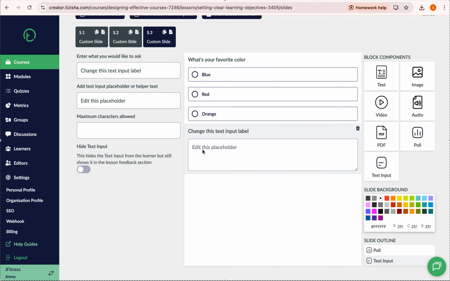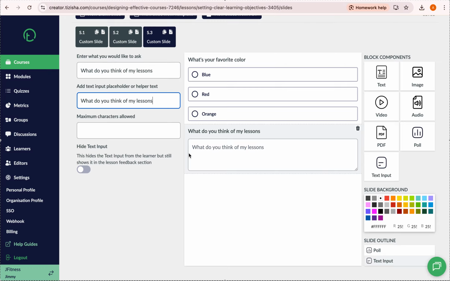So this is where people can now type in stuff. You can ask a question and people can type in responses, right? So we can ask them, what do you think of my courses, or my lessons? Maybe you can ask that to your learners, or anything else. It could be course related to what you're adding to them.